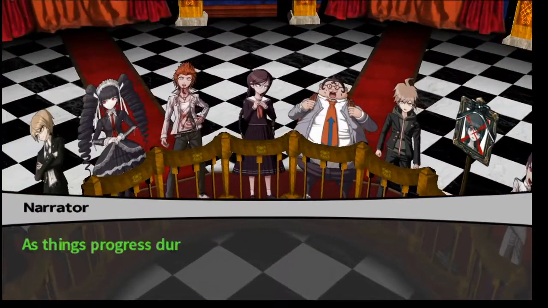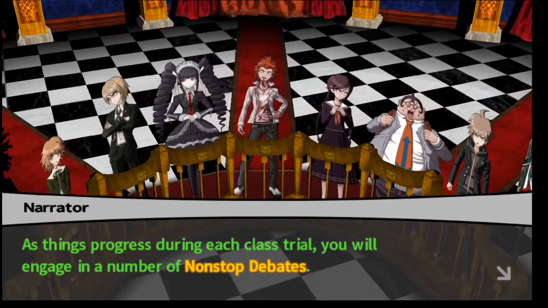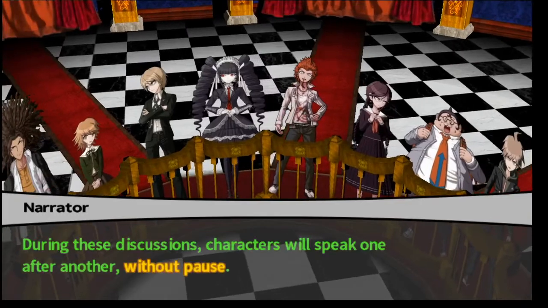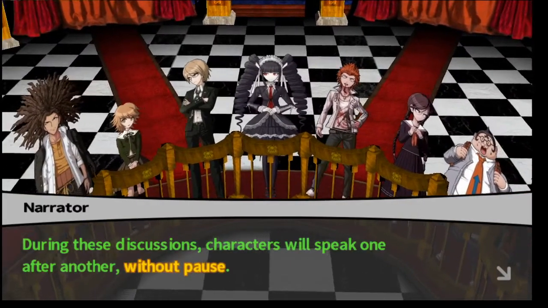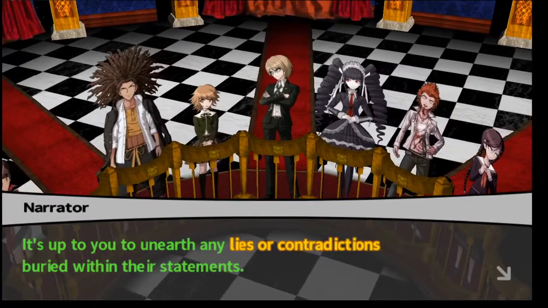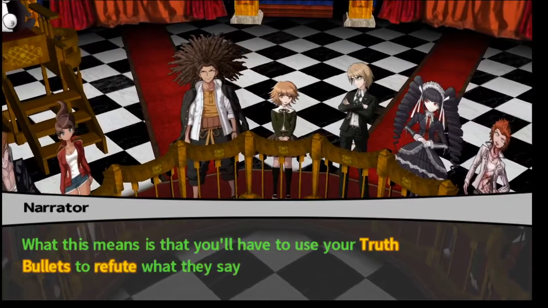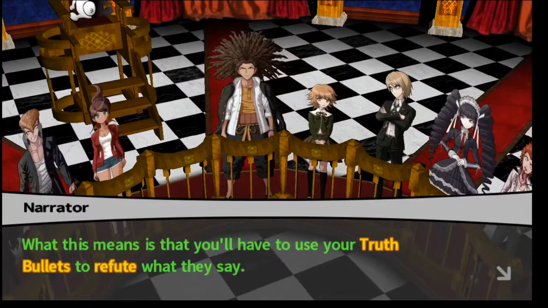Yes. As things progress during each class trial, you will engage in a number of non-stop debates. During these discussions, characters will speak one after another without pause. It's up to you to unearth any lies or contradictions buried within their statements. What this means is that you'll have to use your truth bullets to refute what they say.